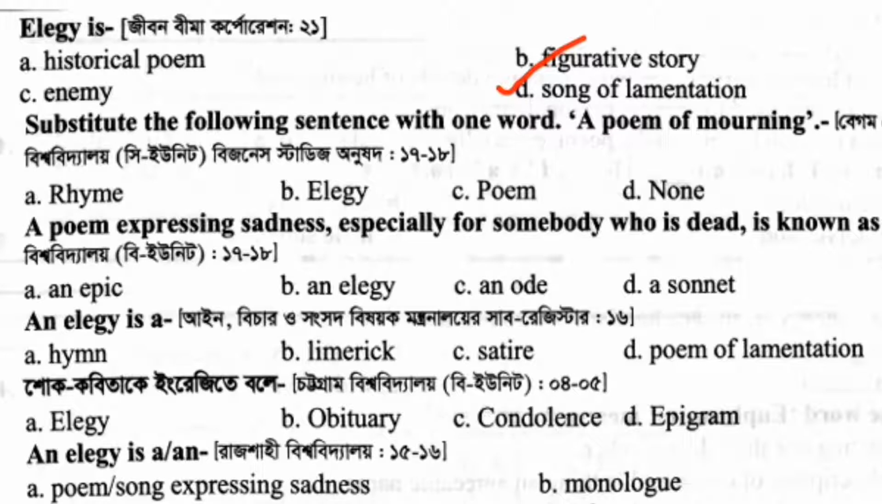Substitute the following sentence with one word. A poem of mourning: elegy. A poem expressing sadness, especially for somebody who is dead, is known as an elegy. An elegy is a poem of lamentation.